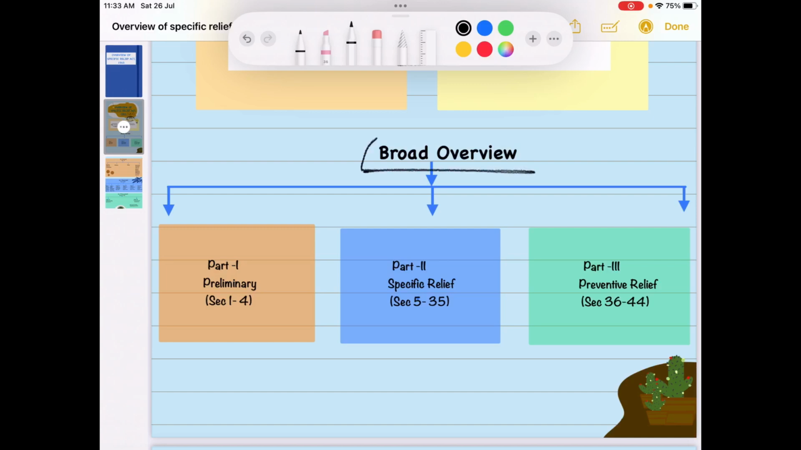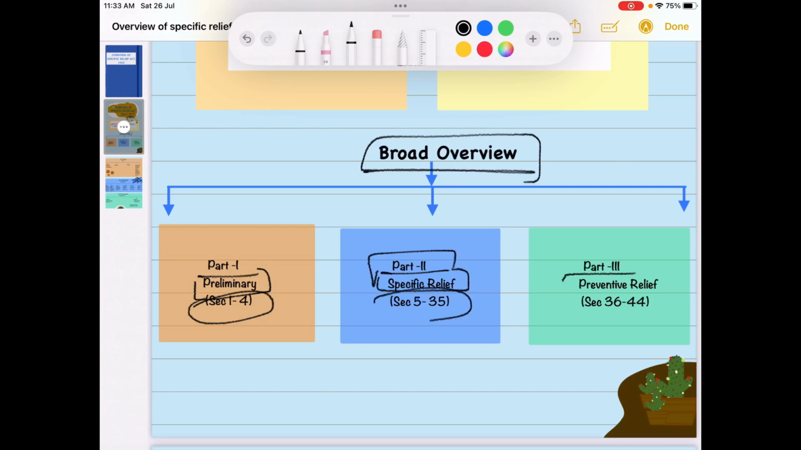Now let's understand the broad overview of this act. This act is divided into three parts: part 1, part 2 and part 3. Part 1 is a preliminary part that covers section 1 to 4. Part 2 provides for specific relief, that is section 5 to 35. Part 3, on the other hand, provides for preventive relief, that is section 36 to 44.